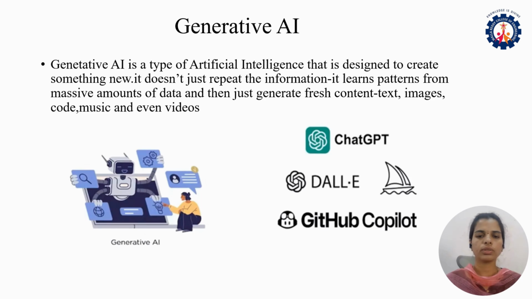Today I am here to discuss generative AI and AI agents. Generative AI is a type of artificial intelligence. It learns the patterns from massive amounts of data and it does not just repeat the information. It will generate fresh content like text, images, code, music and even videos.